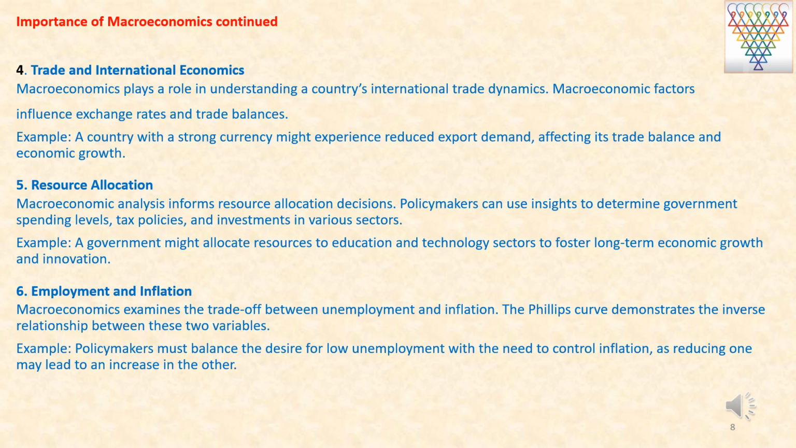Sixth, employment and inflation. Macroeconomics examines the trade-off between unemployment and inflation. The Phillips curve demonstrates the inverse relationship between these two variables. Example, policymakers must balance the desire for low unemployment with the need to control inflation, as reducing one may lead to an increase in the other.